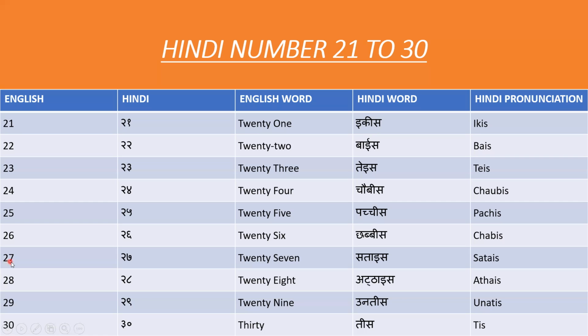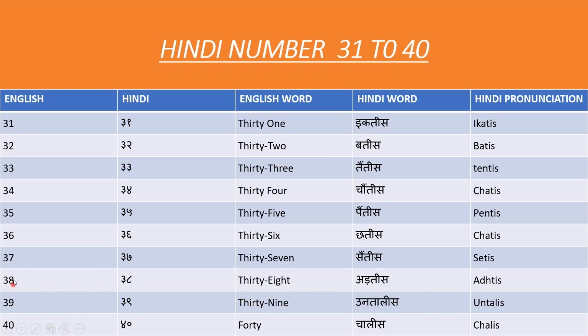For 27 in Hindi we say sattaees. For 28 in Hindi we say atthaees. For 29 in Hindi we say untees. For 30 in Hindi we say tees.